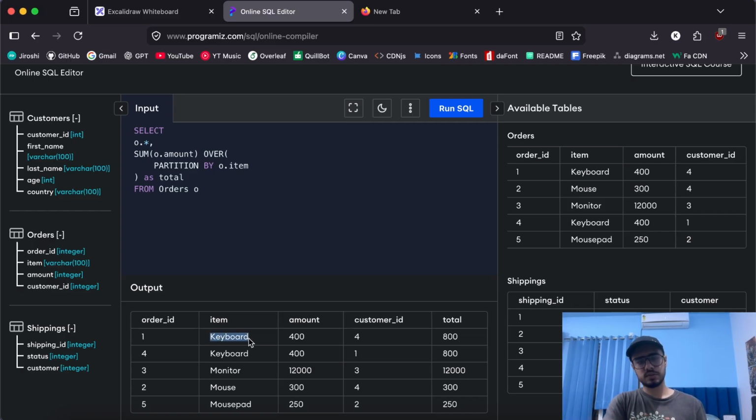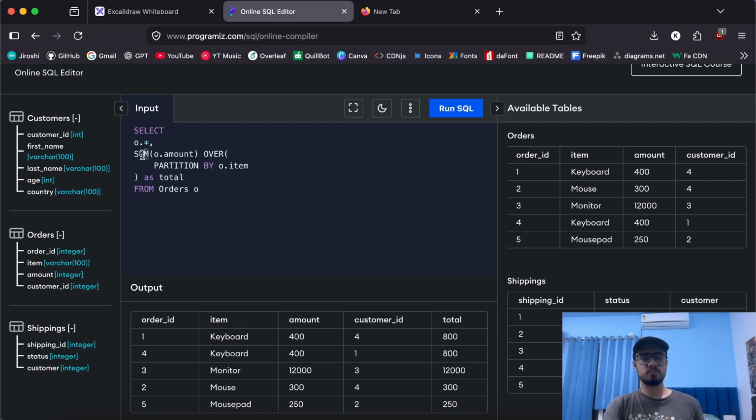There is only one item that is duplicated twice, that is keyboard, and the keyboard costs 400 each time, so that adds up to 800, and that is what we got in total. And there is only a single monitor, that is 12,000, mouse and mousepad work normally. So yeah, this is how you can use sum.